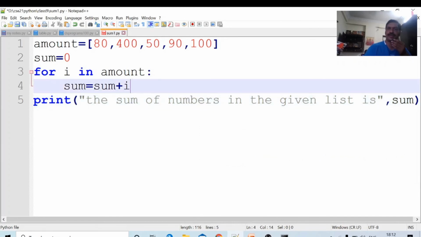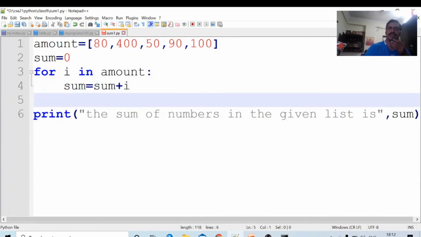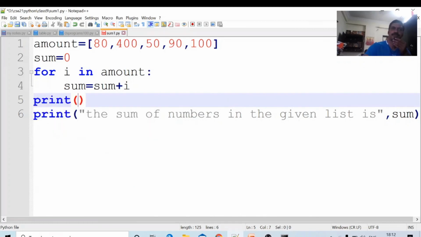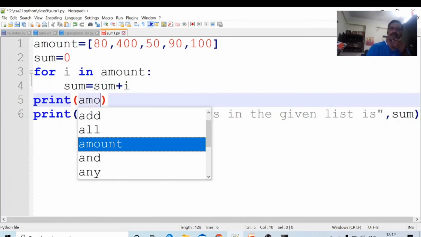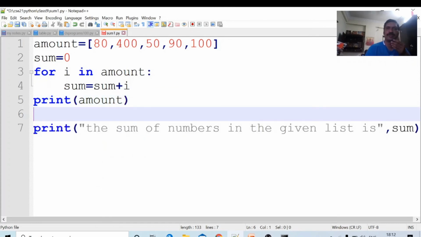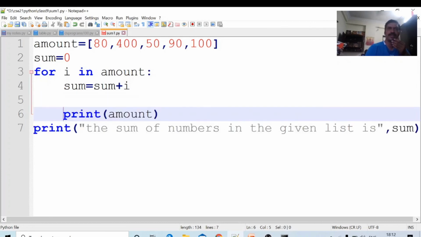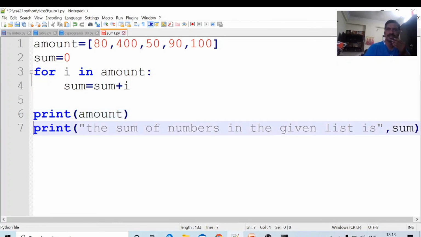Before that I am printing the list also. What is the statement in order to print the list? Print the list name, and it will print all the list elements. This is one way of printing. There are other ways of printing too. Print the list, and it will print all the elements in the list. The sum of numbers in the given list is sum.